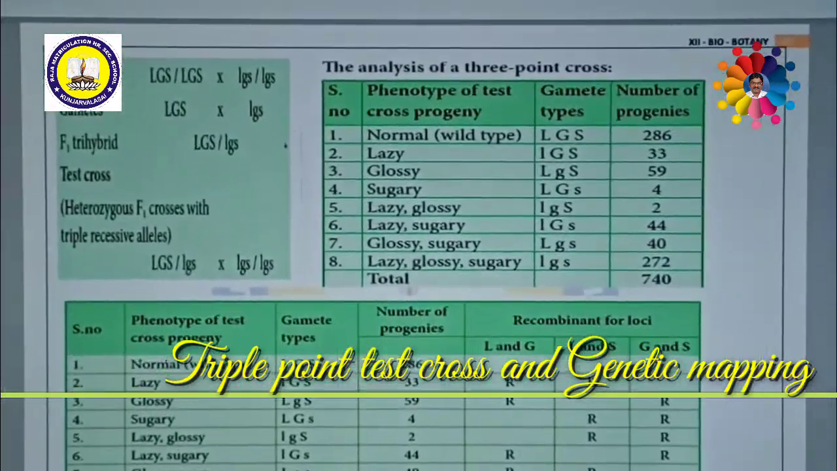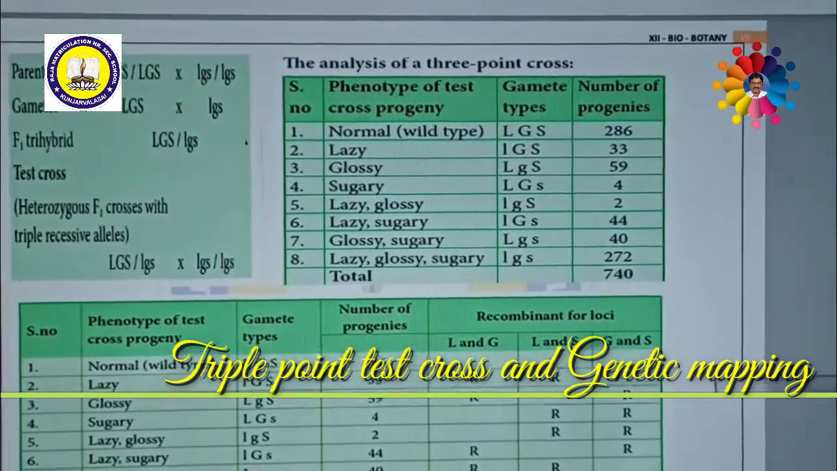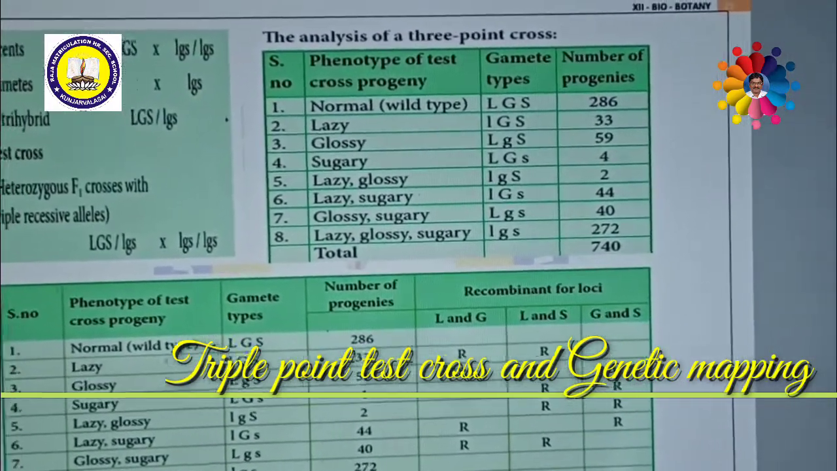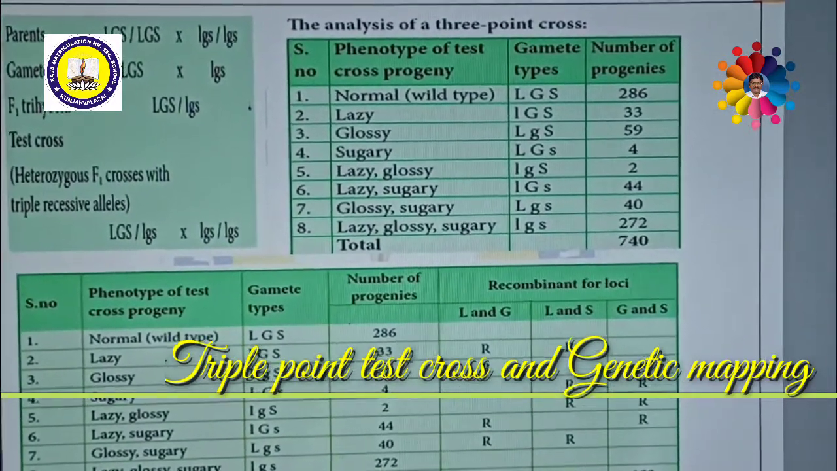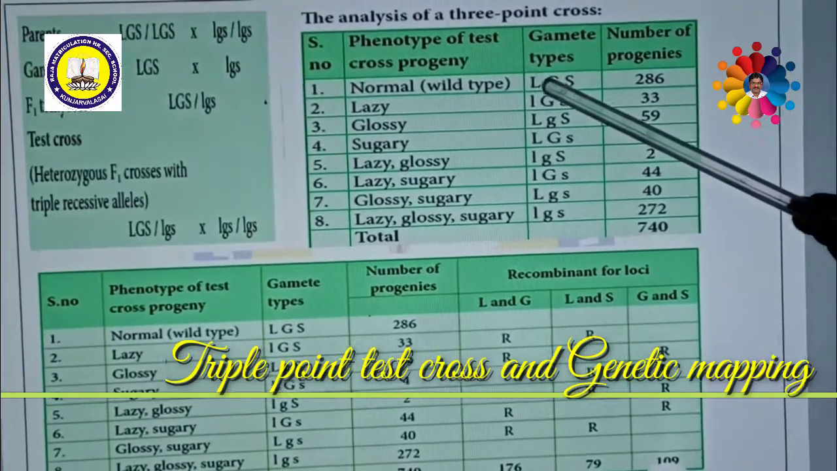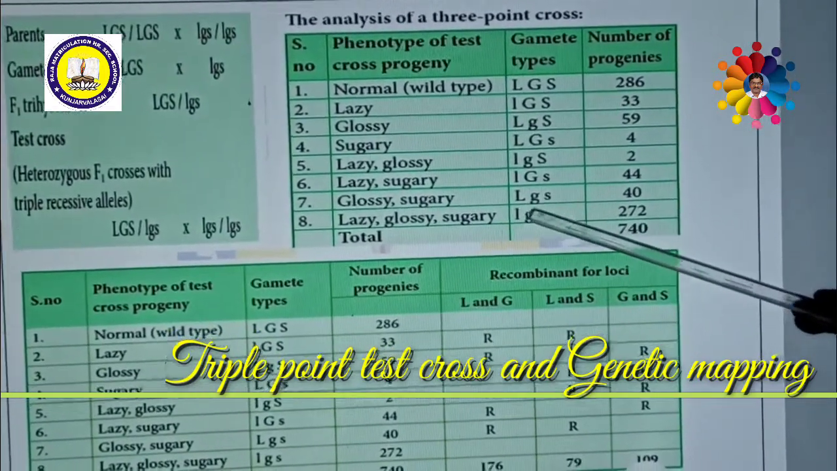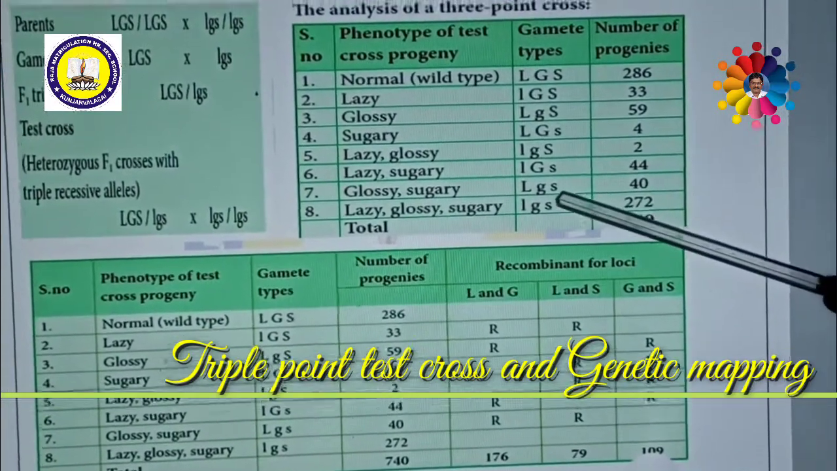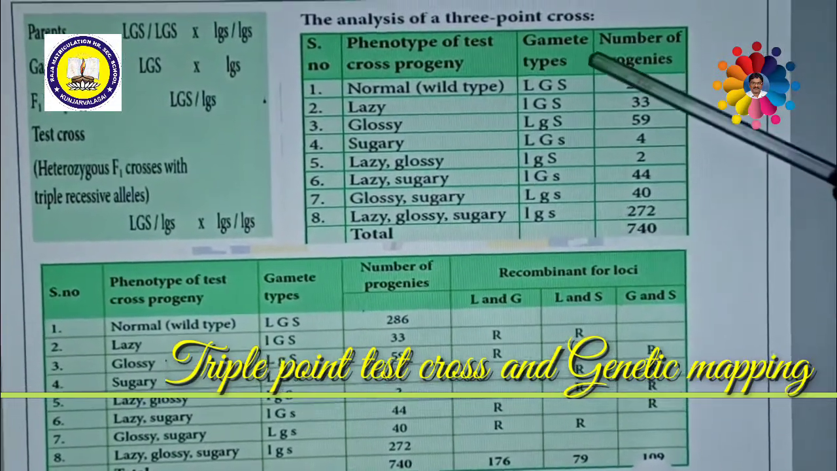Here, we have to understand who are parental and who are recombinant. If all 3 alleles are homozygous, either dominant or recessive, that means all are capital letters or all are small letters. For example, capital L, capital G, capital S. These are all parental. Similarly, small l, small g, small s are also parental.